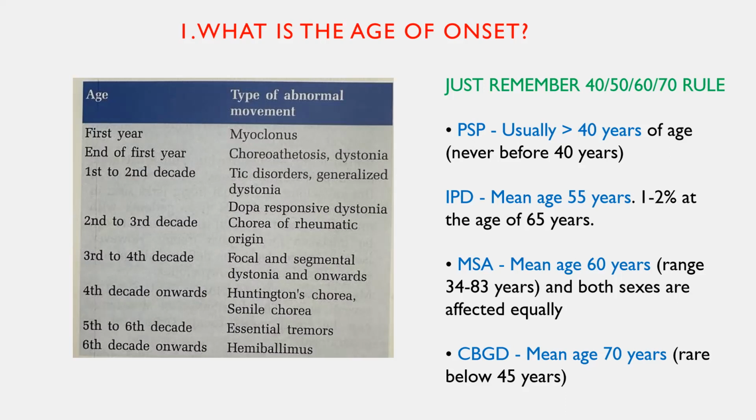Choreoacanthocytosis onset would be between the second and third decade. Focal and multifocal segmental dystonias commonly occur in the third to fourth decade. Huntington's chorea occurs after the fourth decade. Essential tremor would be between 50 and 60 years of age, and hemiballismus and hemichorea would occur at more than 60 years of age. So these are just common ages of presentation. This is not a rule or dictum. Just remember the common age of presentation of various movement disorders. Exceptions can also be possible.